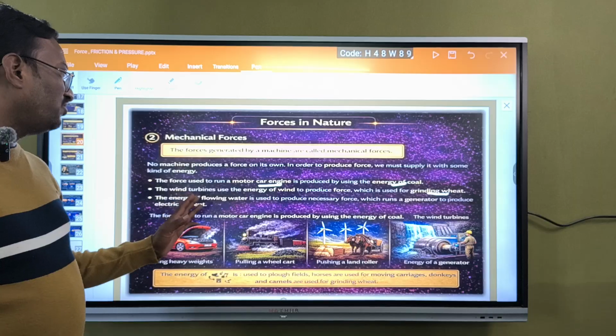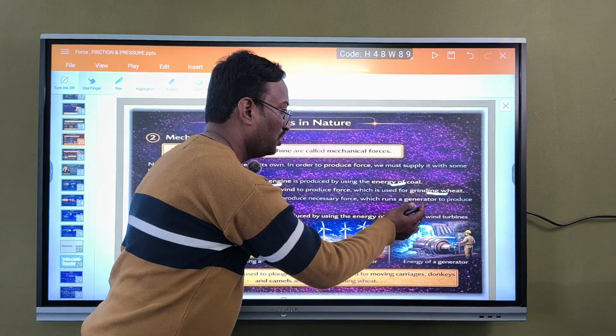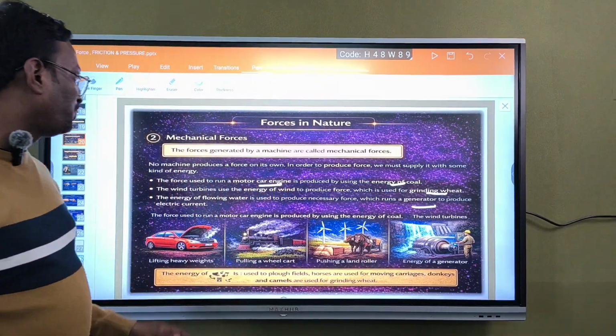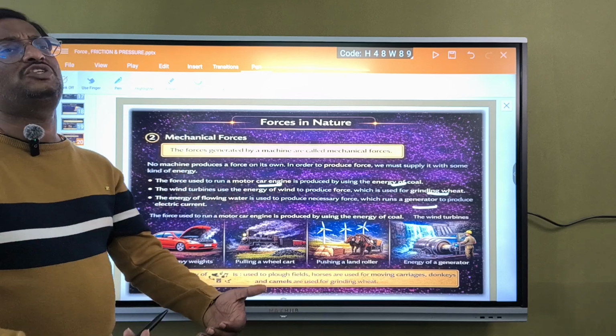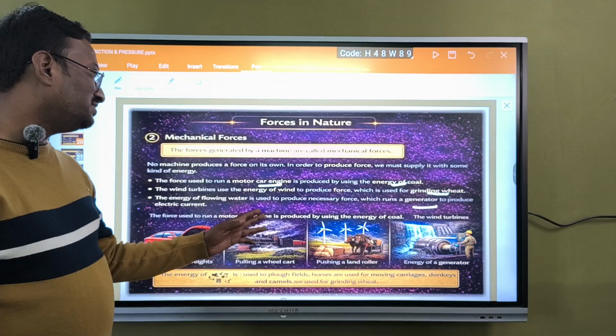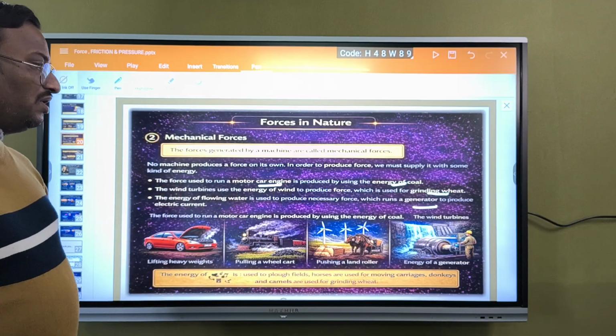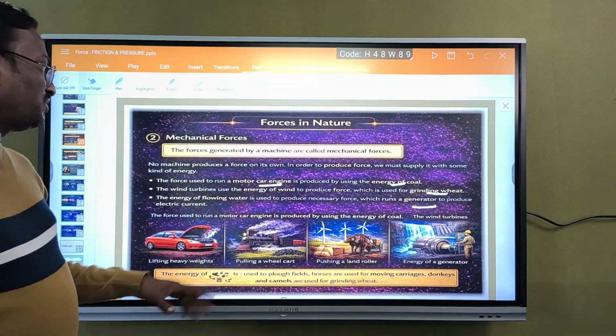Okay, the energy of flowing water is used to produce the necessary force, which runs a generator to produce electric current. Likewise, we require one kind of energy in order to produce force to do something.